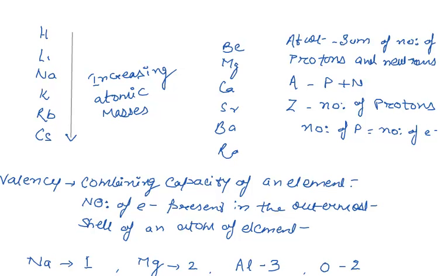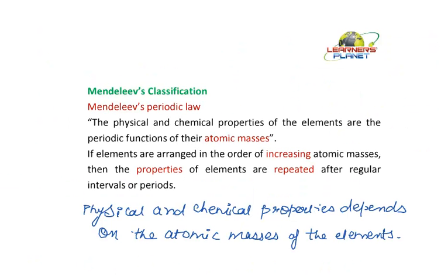But the most important thing which he did was that his was the first attempt to tabularize the elements. Okay? Now moving back to our sheet. Mendeleev's periodic table is based on the atomic masses of the elements. It consists of groups and periods. The vertical columns are called groups and the horizontal rows are called periods, and he arranged the elements in them.